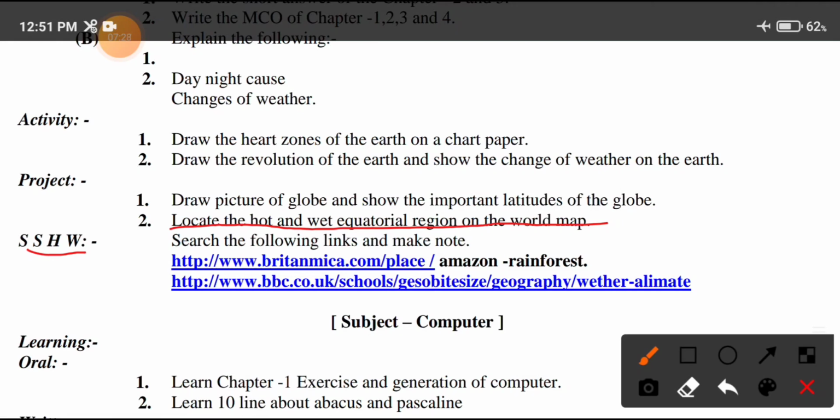Another important link is bbc.co.uk school geobits geography weather climate. These works are to be done by you under the supervision of your guardian, and you have to complete them.